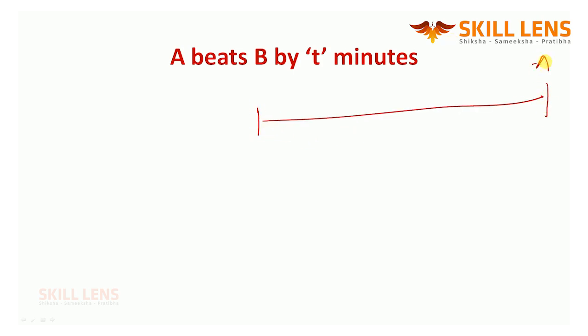If I talk about A beats B by T minutes, which means what? In a 100-meter race, A took 10 minutes. A beats B by 2 minutes, if I say. If A took 10 minutes, B has to take what?